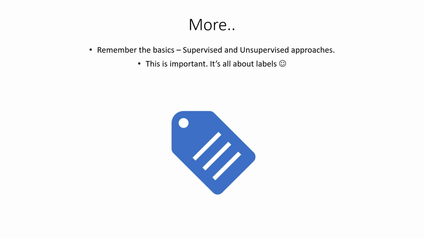Now remember, we have two types of learning, which are supervised learning and unsupervised learning. These two are approaches, and it is all about labels when you go to supervised, and unsupervised is not that luxurious in that way. So if you know the basics, that's fine. You can understand the rest of the points that I'm going to talk about. But otherwise, please learn the fundamentals. What is supervised learning? What is unsupervised learning? All these are important.